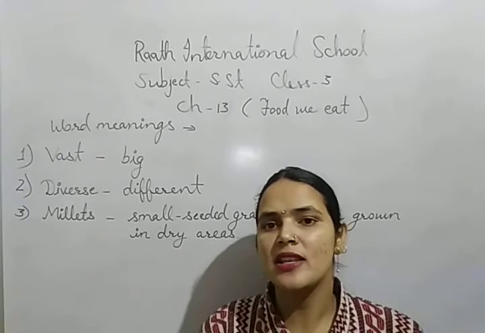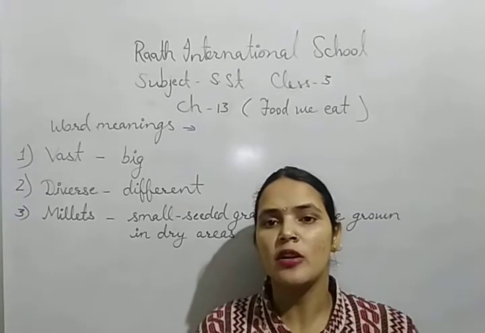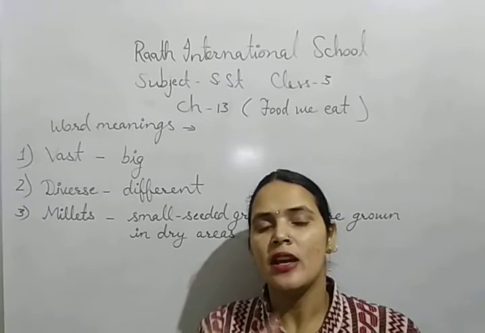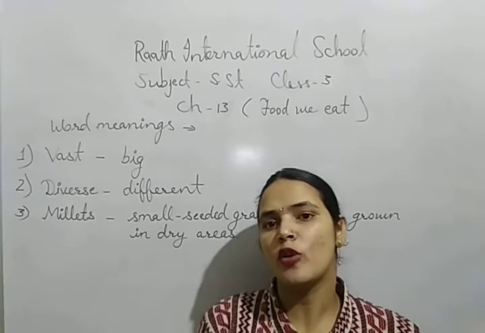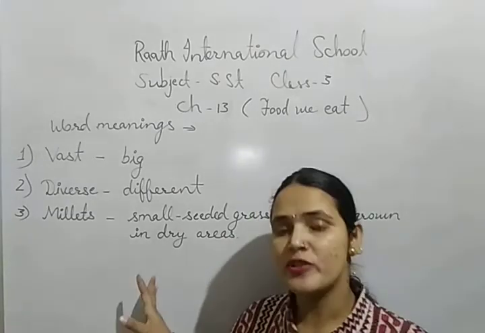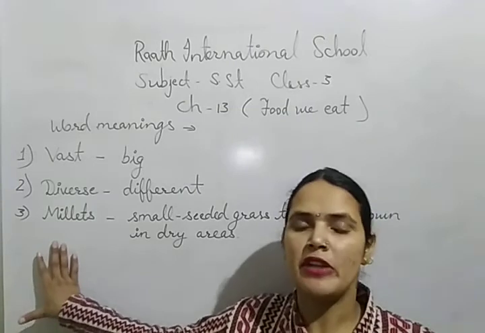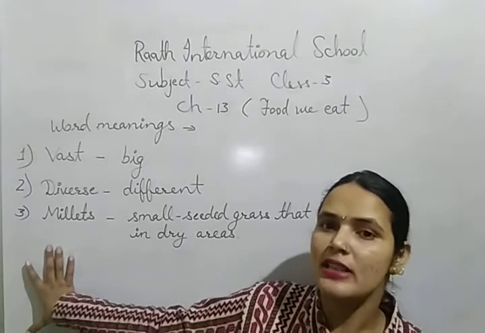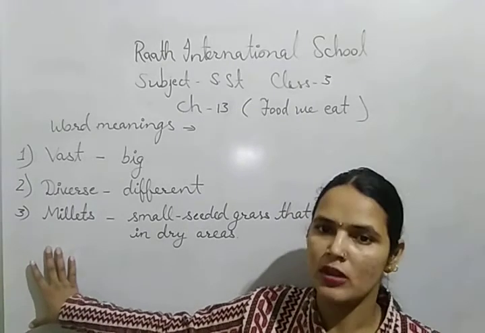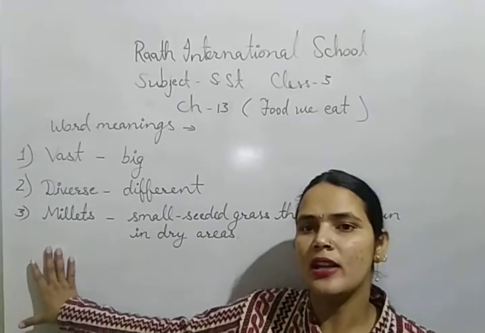What are these? These are the small seeded grasses which are grown in those areas which receive less rainfall or which receive no rainfall. Because these are the crops, jowar, bajra or millets, they can easily survive without water also. They can easily survive in less water. So that's why these are grown in the dry areas.